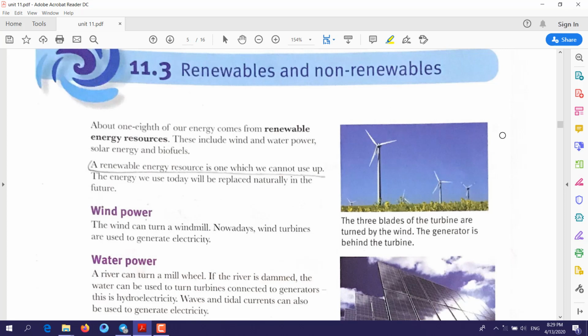It means a source of energy which cannot be used up. What does that mean? When you use this source of energy, it will not end up, it will not finish. It means you can keep using it always.